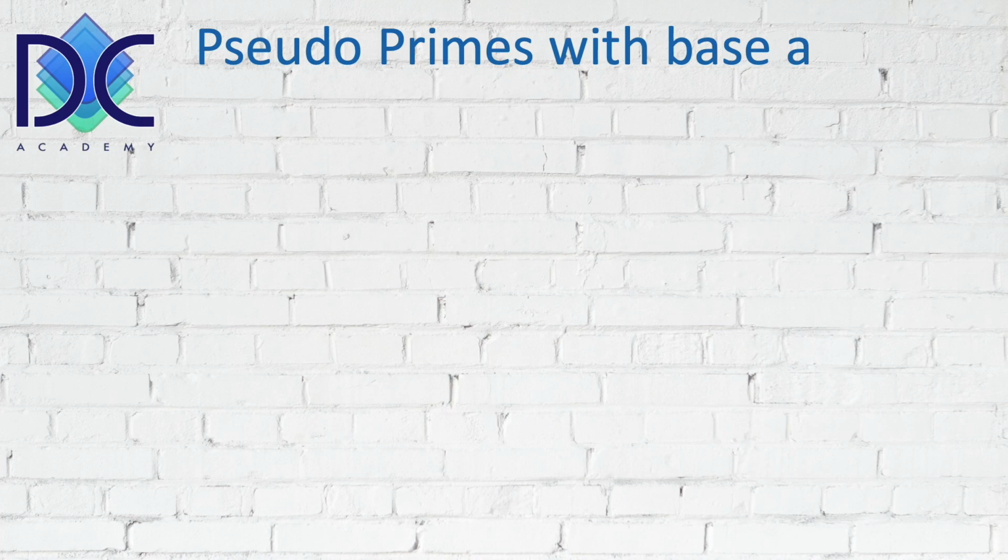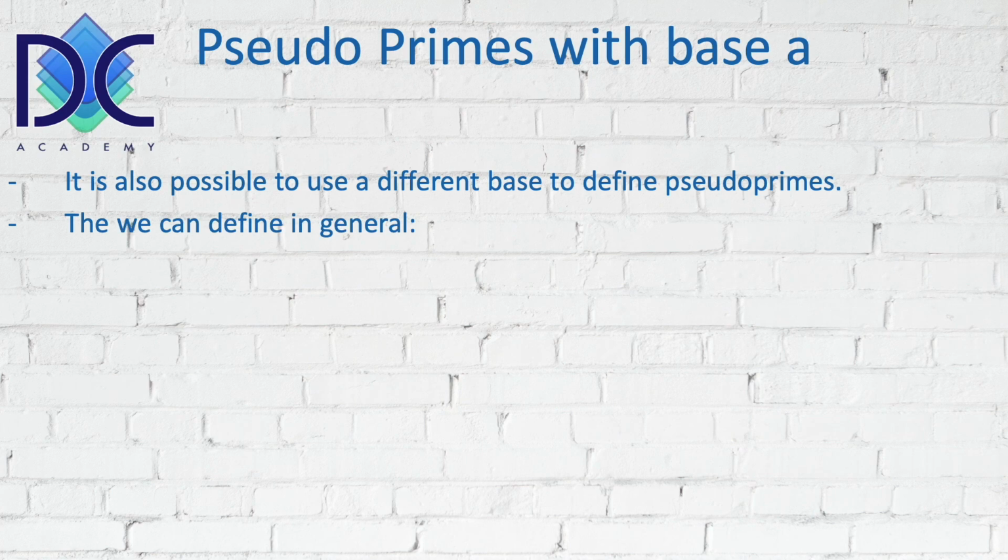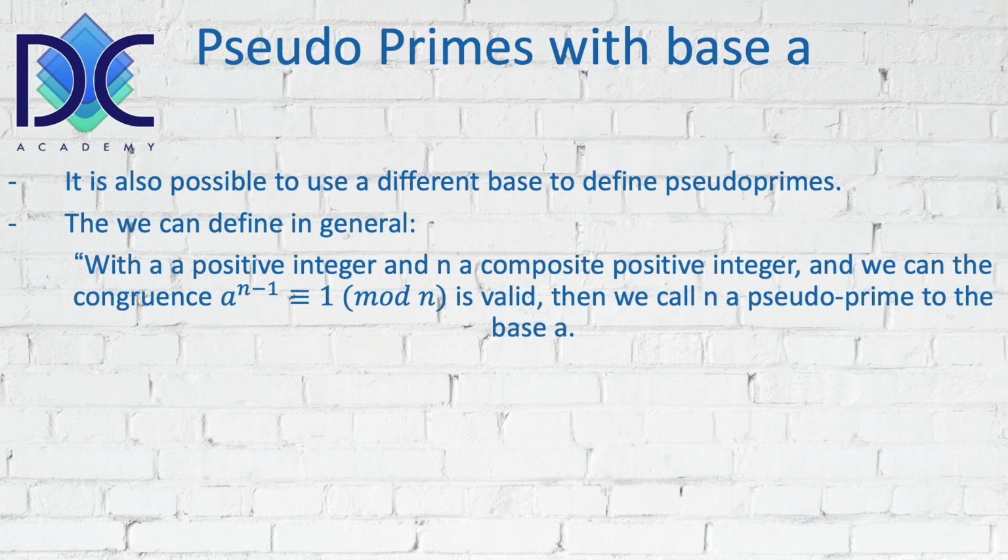So let's say in general a base A. We can define in general with A a positive integer and N a composite positive integer, if we can write the congruence A to the power n minus 1 is congruent with 1 modulus n, is valid, then we call n a pseudo prime to the base A. Of course, when it's not a prime number.